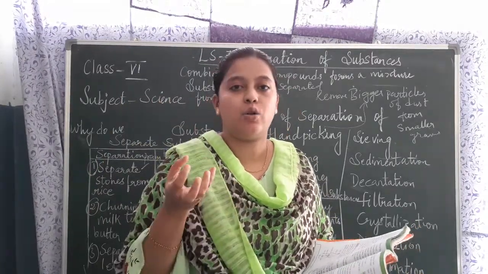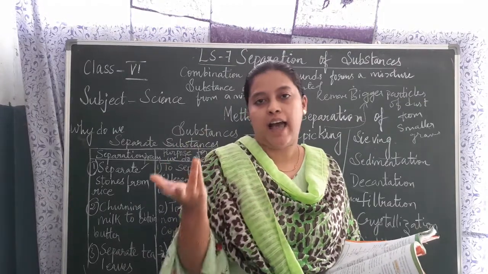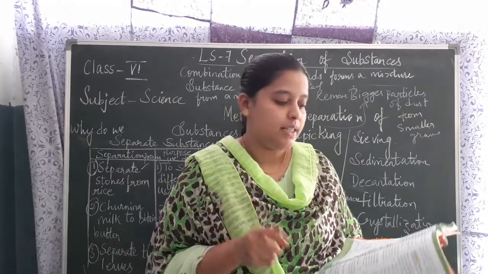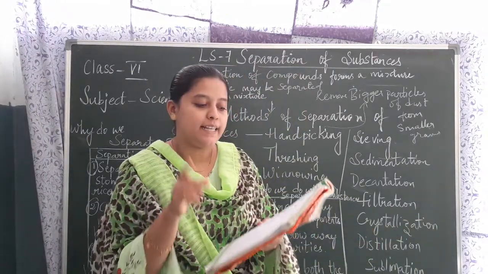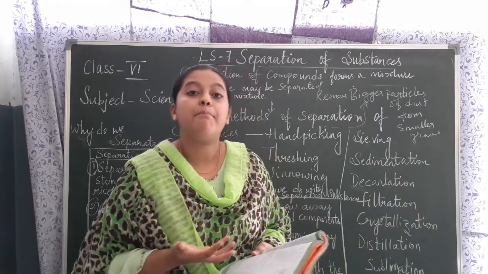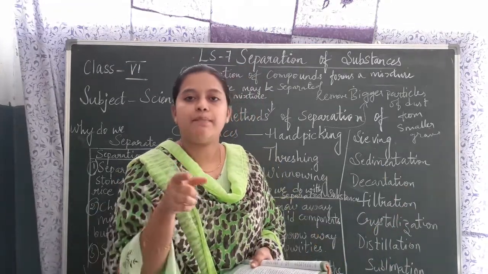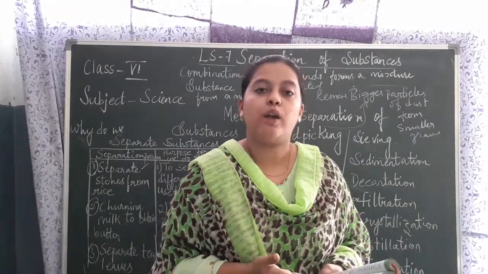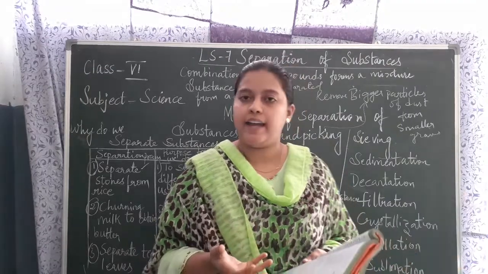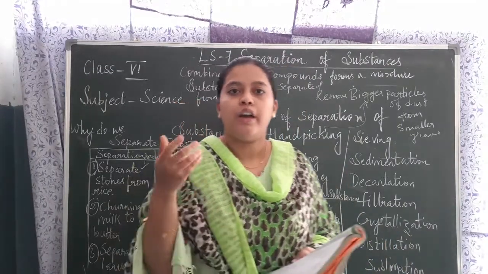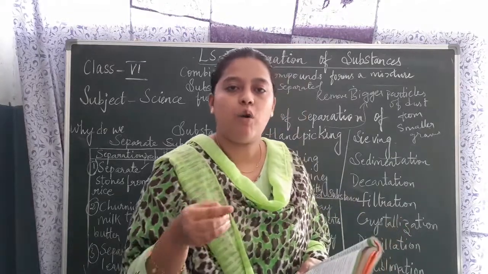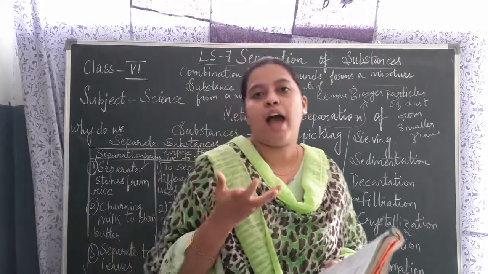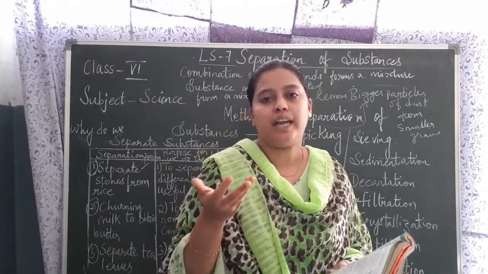You will observe some colors. Okay, where do these colors come from? Suppose you are using black ink. The black ink looks like only a single substance. Okay, the ink looks like it is made of only a single color, but actually it is a mixture of colors. And that process is known as chromatography. Okay, you can try this at your home also. You take a chalk, in a plate you add some water, and you can take any ink, and you can observe what colors have come on the chalk.